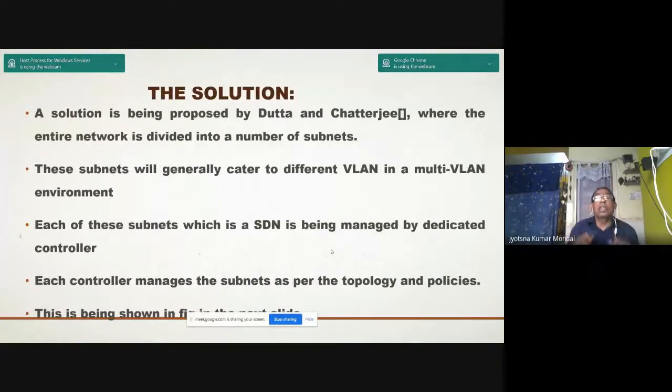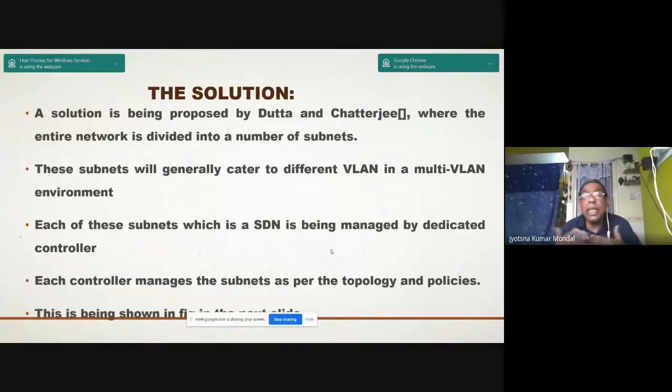So what are the solutions? Various solutions have been proposed. In some of our scholars' and our own work, we have proposed that the entire network is divided into a number of subnets. These subnets generally cater to different VLANs in a multi-VLAN environment. Each of these subnets, which is an SDN, is managed by a dedicated controller.